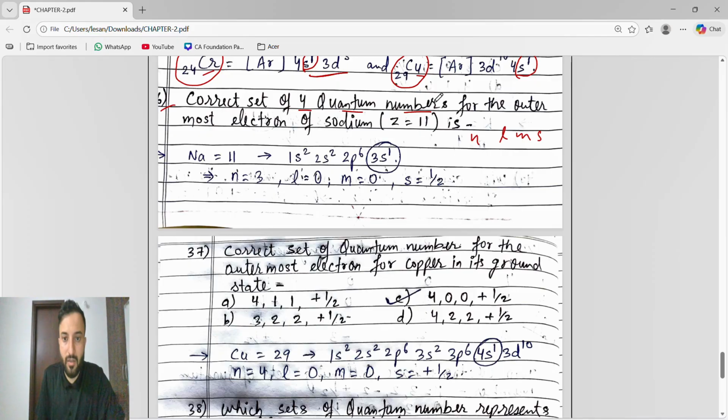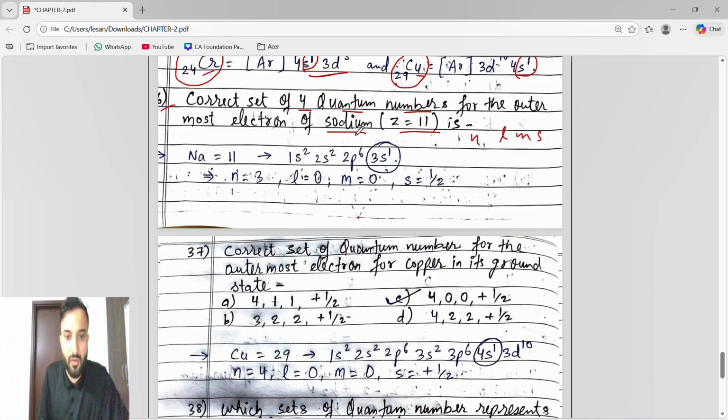We have to find the correct set of 4 quantum numbers, meaning n, l, m, s, for the outermost electron. Every time they will ask either for the unpaired electron, the valence electron, or the outermost electron, because they are all the same. So here we have to find the correct set of 4 quantum numbers for the outermost electron of sodium. This type of question asks for the correct set of 4 quantum numbers for the unpaired, valence, or outermost electron of any atom.